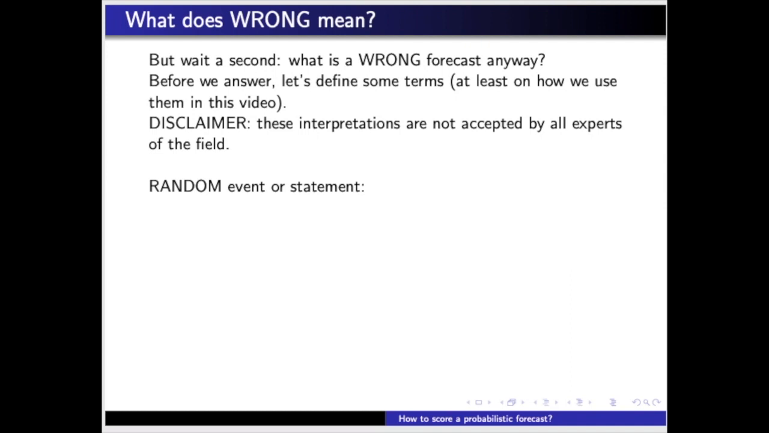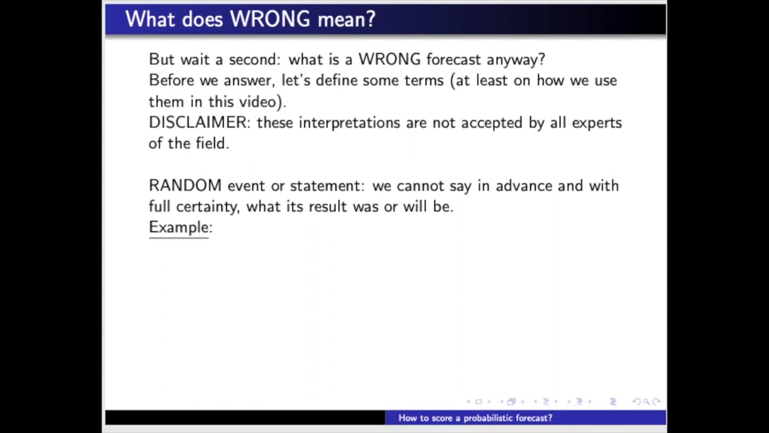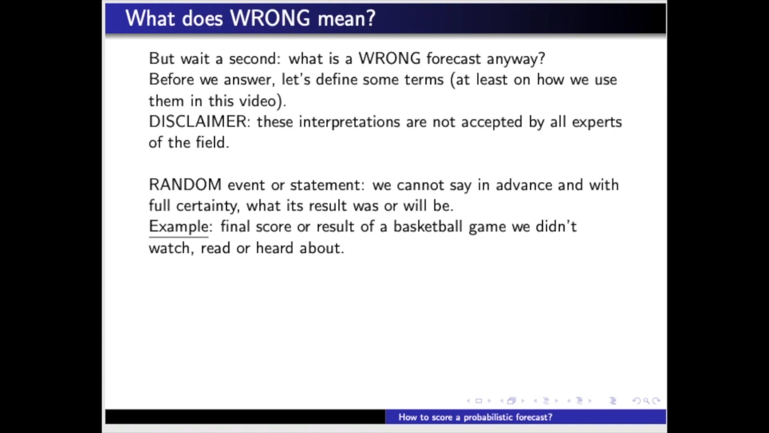We will say that an event or statement is random if we cannot say in advance, with full certainty, what its result was or will be. Thus, by our definition, a random event may be something that already happened, like the final score or result of a basketball game we didn't watch, read, or hear about.